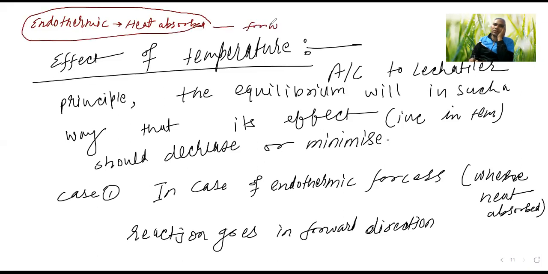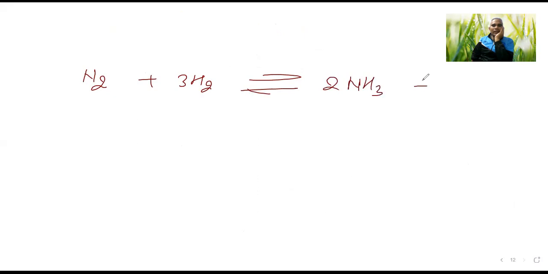Let me write an example: N2 plus 3H2 gives 2NH3, and here heat is released. So this example is not correct, because it is an exothermic process. Let me check an endothermic reaction to give you as an example.